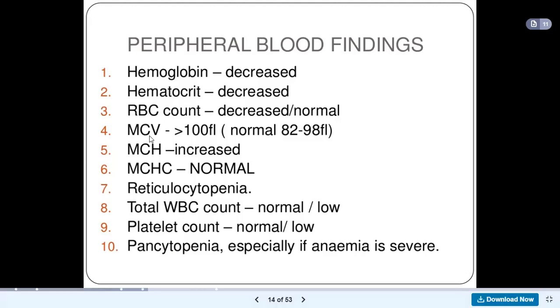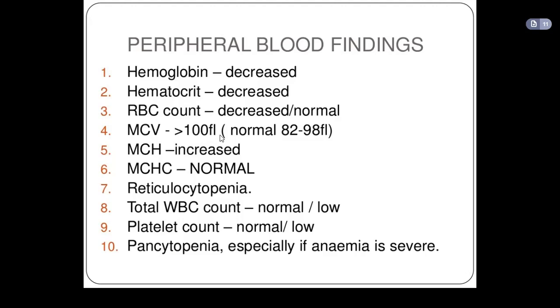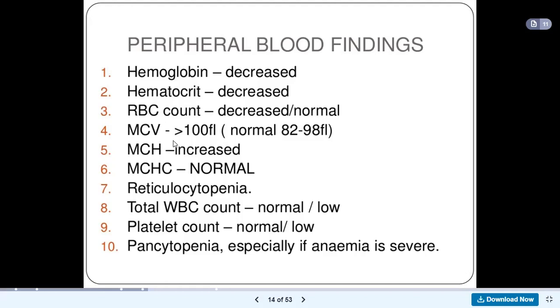Now, mean corpuscular volume is greater than 100 femtoliters in megaloblastic anemia. So mean corpuscular volume is greater. Remember that we said that the size of the red blood cells will increase, okay? So that might make the mean corpuscular volume look bigger than the normal amount, which is supposed to be 82 to 98 femtoliters. Mean corpuscular hemoglobin is increased also. Mean corpuscular hemoglobin concentration is normal.